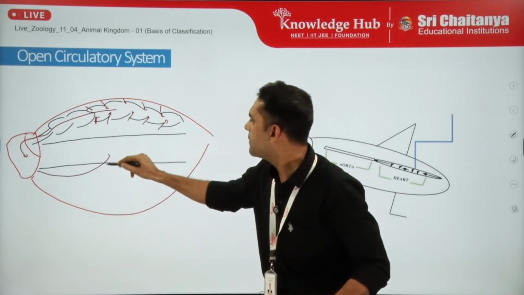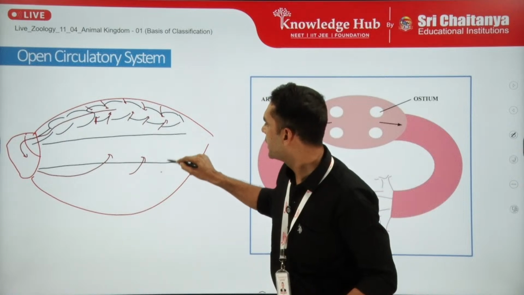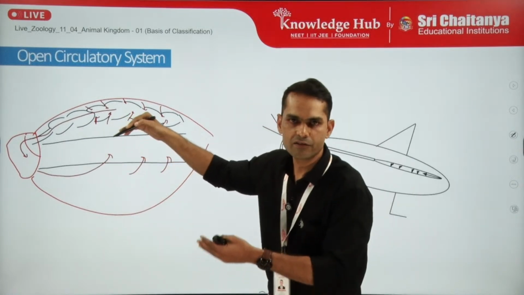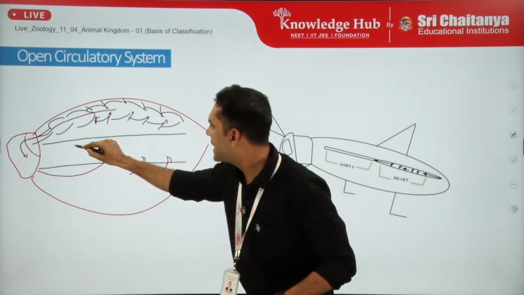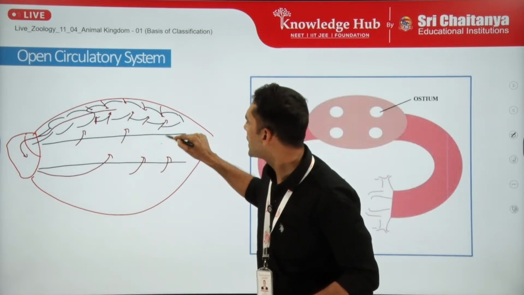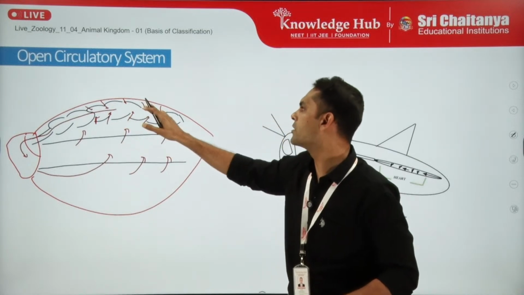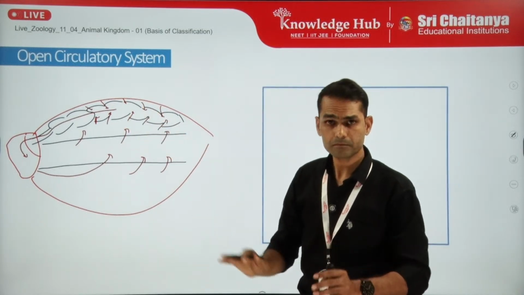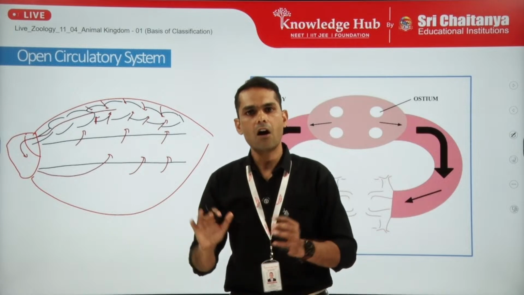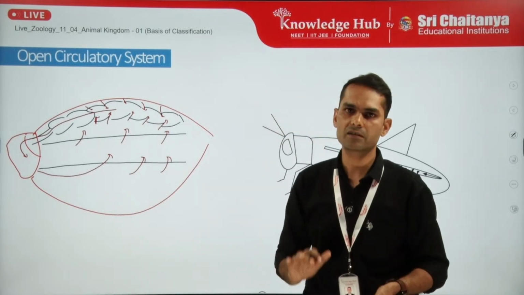Through these membranes the hemolymph enters into distinct sinus cavities, and ultimately the circulation is completed when the hemolymph enters the heart again via ostia. So this is the basic idea of how the open circulatory system works.